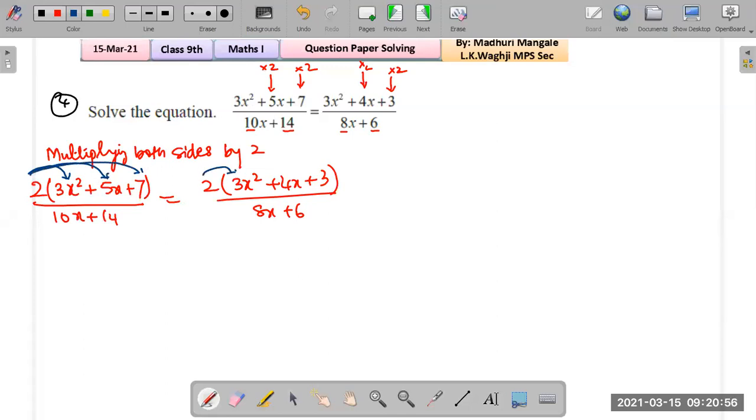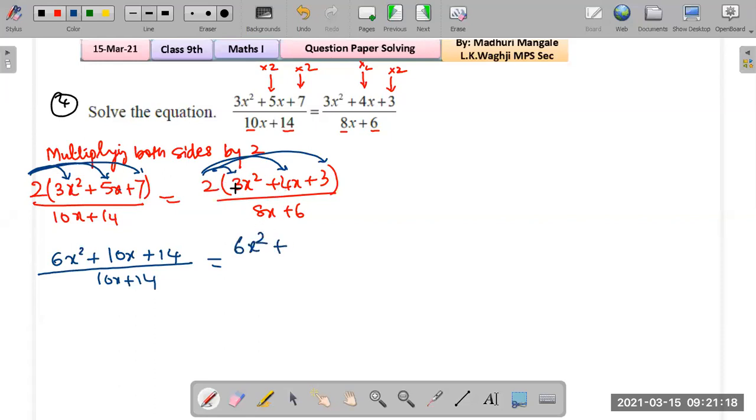So 2 times 3 is 6x squared, plus 2 times 5 is 10x, plus 2 sevens are 14, the whole upon 10x plus 14. This equals 6x squared plus 8x plus 6, the whole upon 8x plus 6.